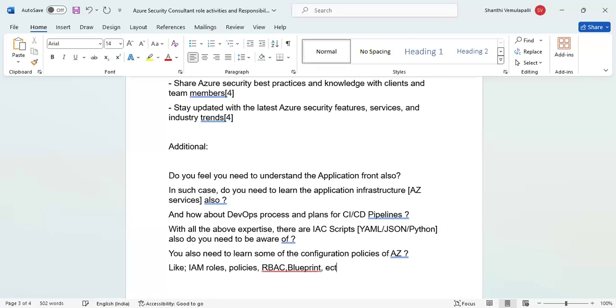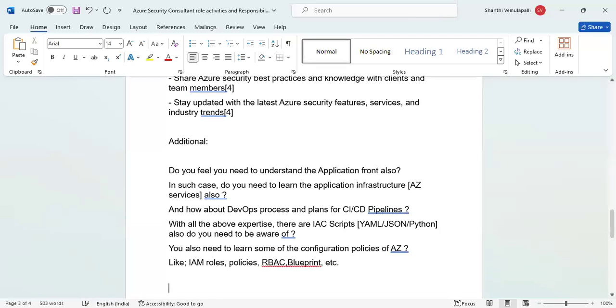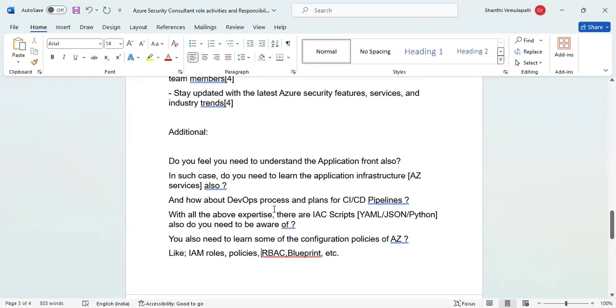Blueprint, etc. So when you say you are the security consultant on Azure systems for security management, do you think you need to have expertise beyond cloud and DevOps engineers?